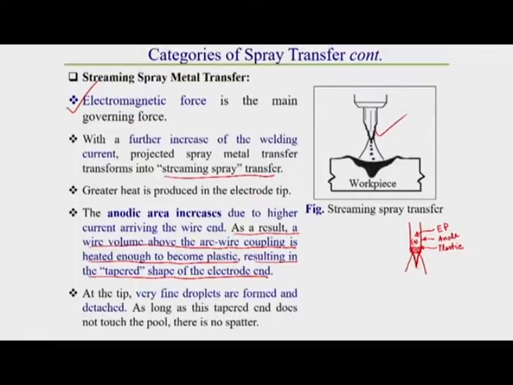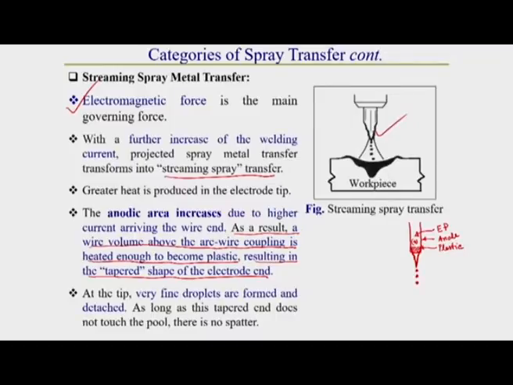Okay. So once it becomes tapering, the electrode tip becomes sharp enough. Due to this, the size of the drop forming here, which also depends on the electrode diameter, is comparatively smaller than in the projected types of metal transfer.